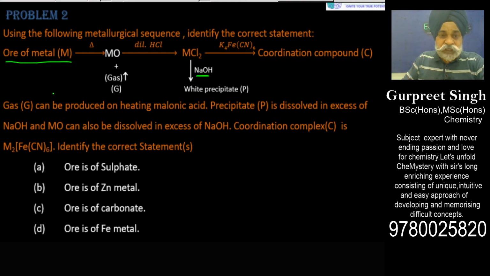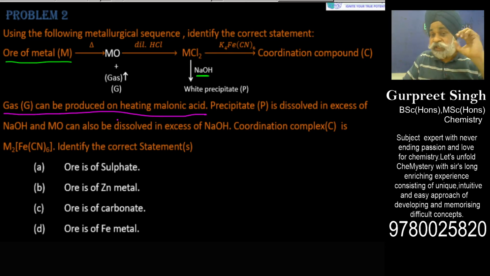And along with it, what you are going to see in this particular question, they are saying, now let us see the observations, what they have said. The gas G can be produced by heating malonic acid. Now here, this is again very interesting, so that is the beauty of an IIT Advanced type of question, where an examiner would intermix so many things that if you are not having a good hold on your organic chemistry, they can check your organic also through the inorganic chemistry.